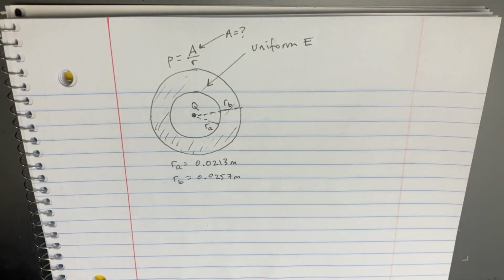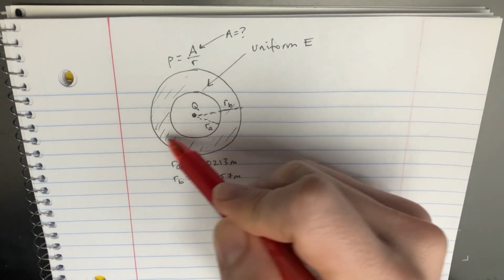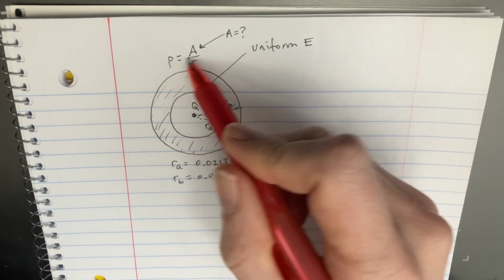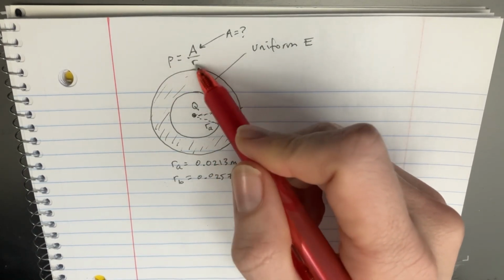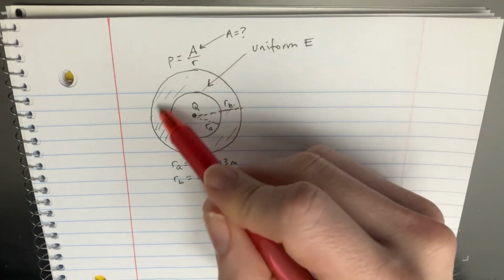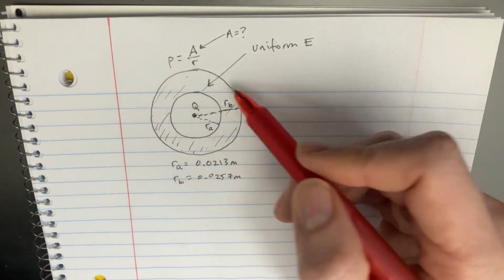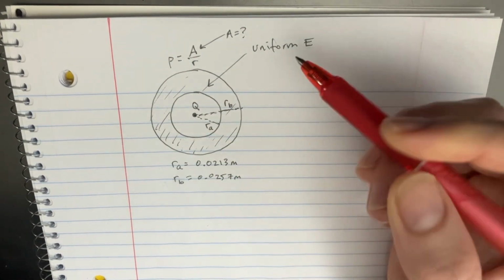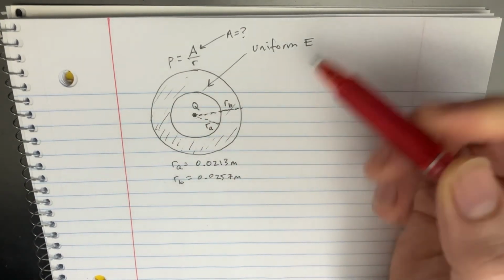So in this problem, we're given this shell here with a volume charge density of rho, and it's A over r. We're trying to figure out what A is. We know that this shell has a uniform E, and there's a charge in the middle that's giving us some trouble, and there are two radii we have to deal with.